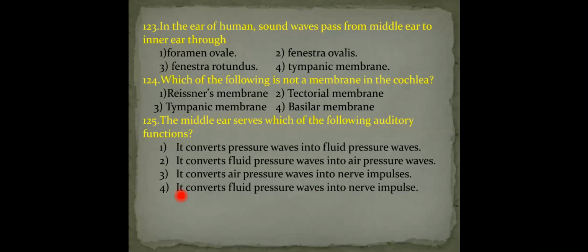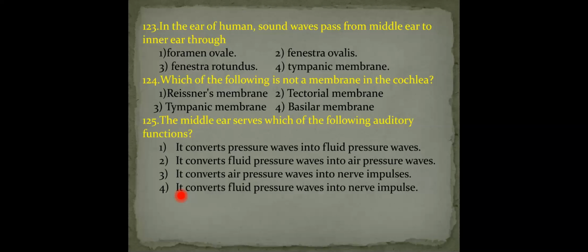In the human ear, the sound waves pass from the middle ear to the inner ear through which structure? The middle ear contains the ear ossicles, which are responsible for transmitting sound vibrations from the middle ear to the inner ear.